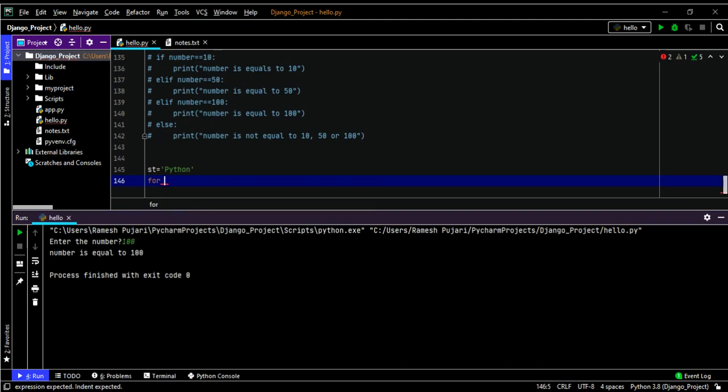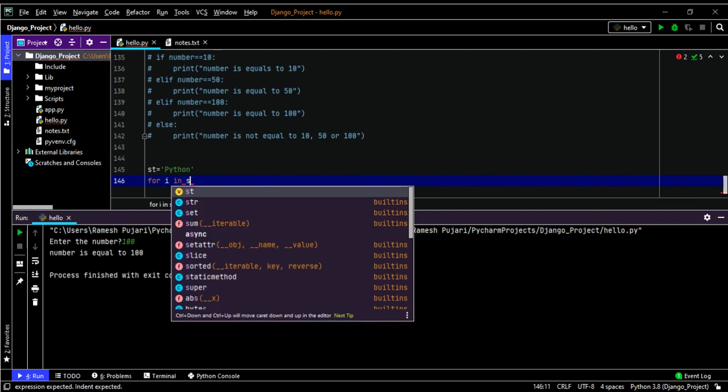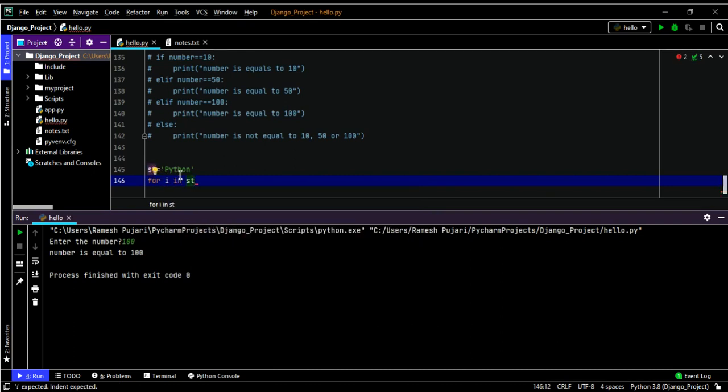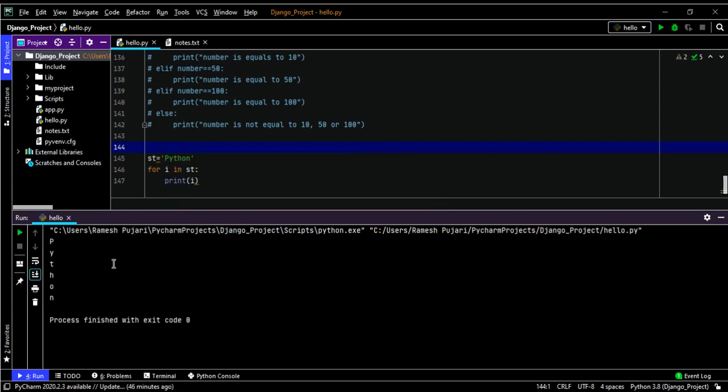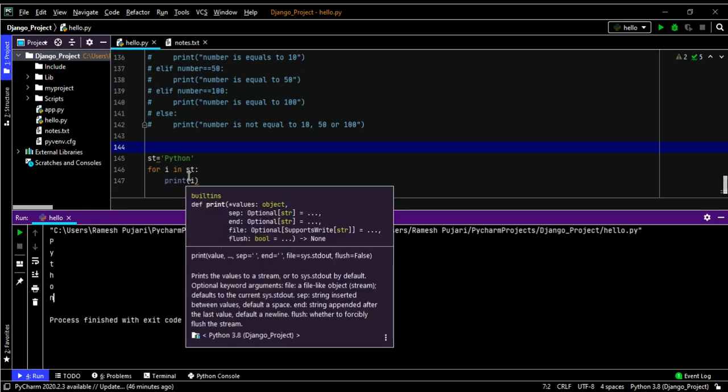So for i, i is a variable I'm taking, in is the operator, and st is the string stored here. I'm iterating through that. Whatever string is stored in the st variable, that is Python, I am iterating one by one and storing in the i variable. Now I will print the i variable, so you will see each character of the string printed one by one. This is the simple usage of the for statement in Python.